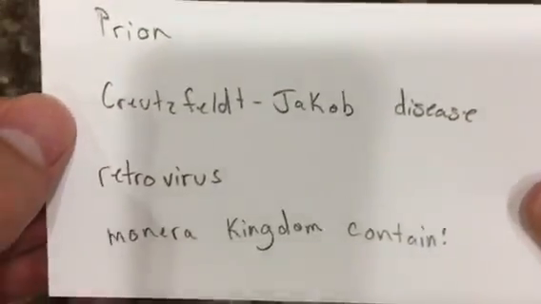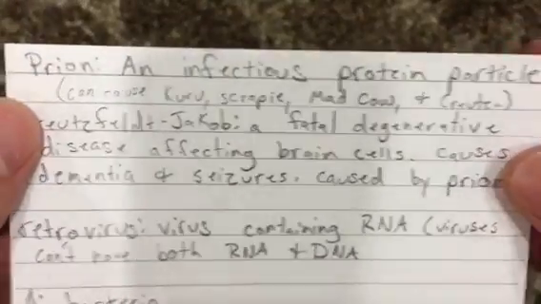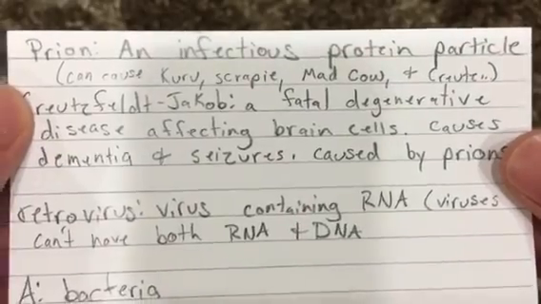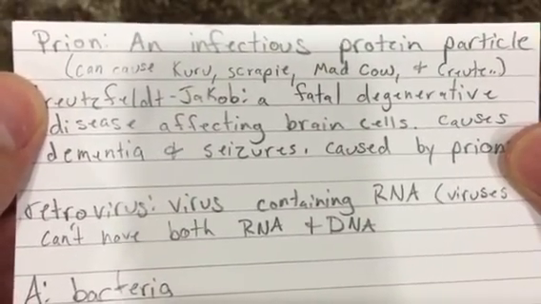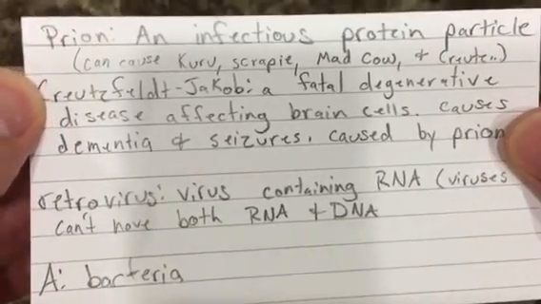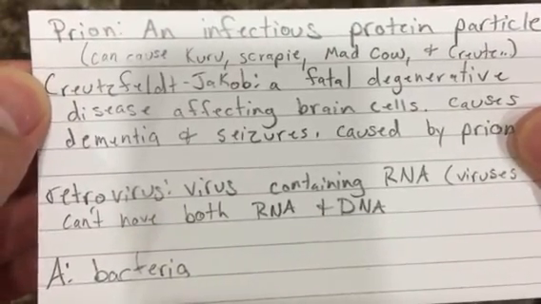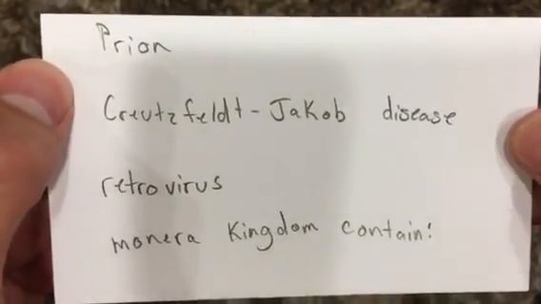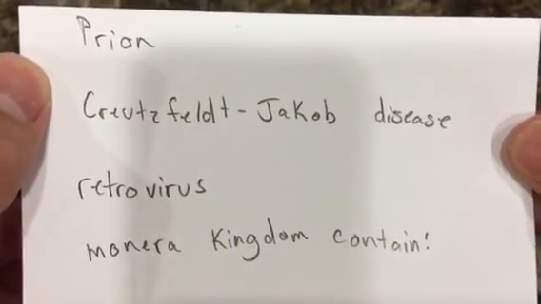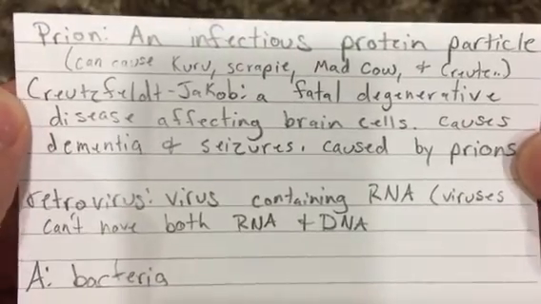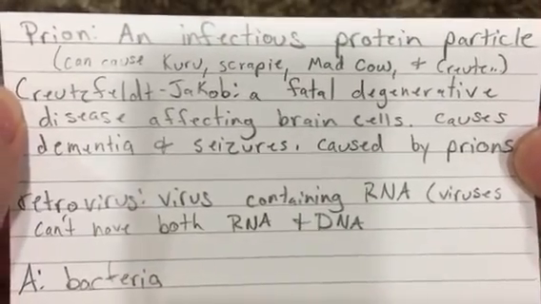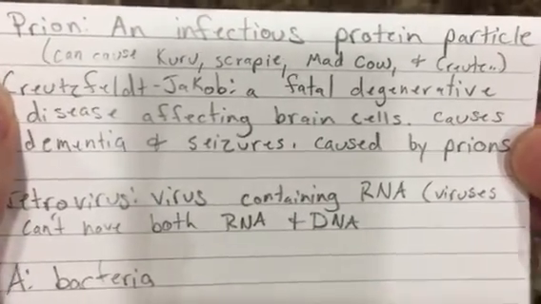Prion, an infectious protein particle, can cause kuru, scrapie, mad cow, and Creutzfeldt-Jakob disease. Creutzfeldt-Jakob disease, a fatal degenerative disease affecting brain cells, causing dementia and seizures caused by prions.